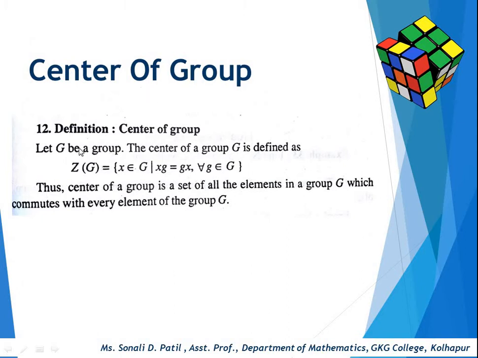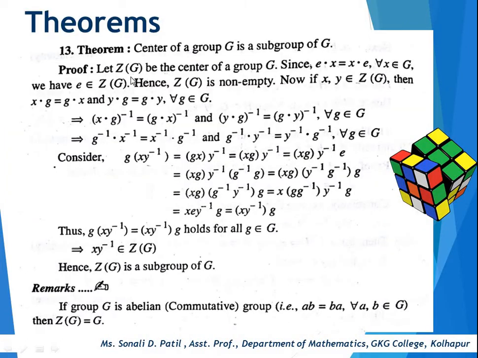Next point, center of a group. Let G be a group. The center of group G is defined as Z(G) equal to the set of x belongs to G such that xg is equal to gx for all g belongs to G. Thus, the center of a group is the set of all the elements in a group G which commute with every element of the group G. The center of a group is denoted by Z(G), and Z(G) is a subset of group G. Z(G) is not equal to phi, meaning it contains at least one element, that is the identity element of G. Okay, so there is one theorem: the center of a group G is a subgroup of G.